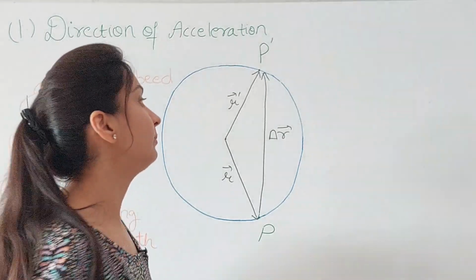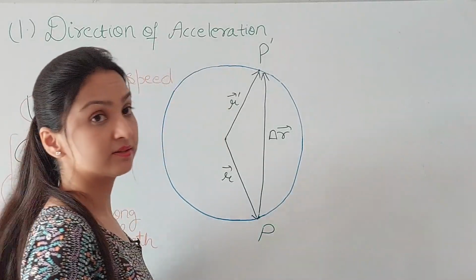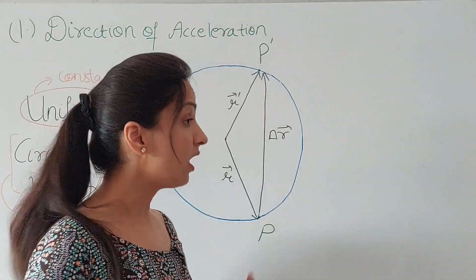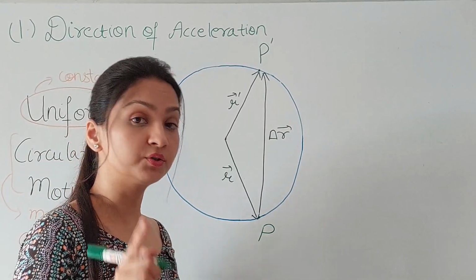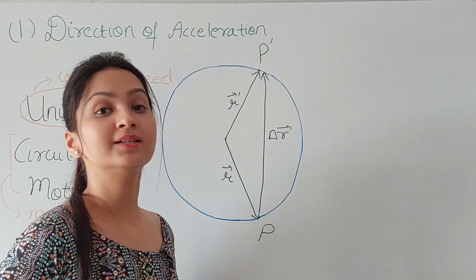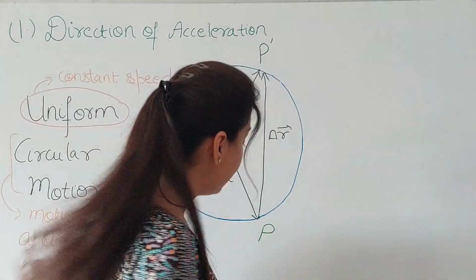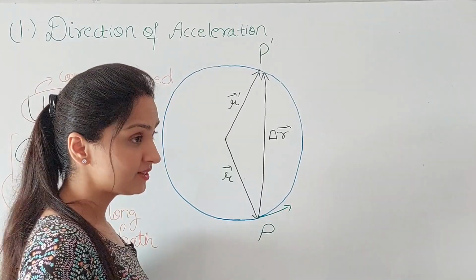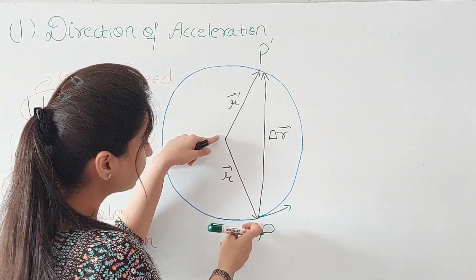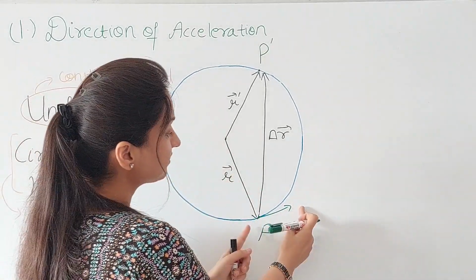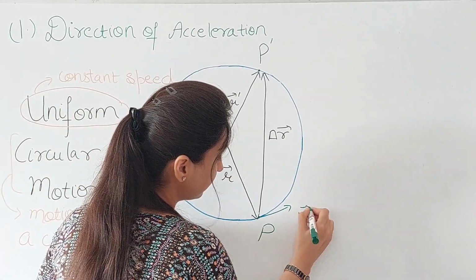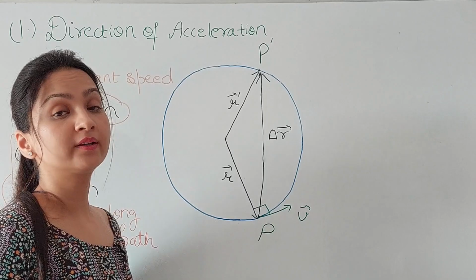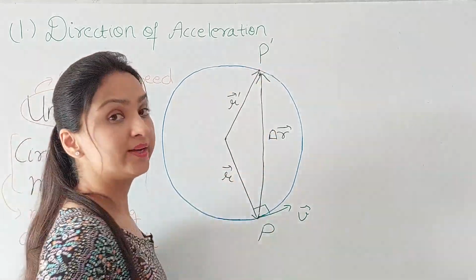my next step will be to draw velocity vectors at these points, at point P and point P dash. But how to draw this velocity vector? You should know that velocity at a point is along the tangent like this, such that the angle between this position vector and this velocity vector is 90 degrees. Similarly, I will be drawing the velocity vector at this point P dash.